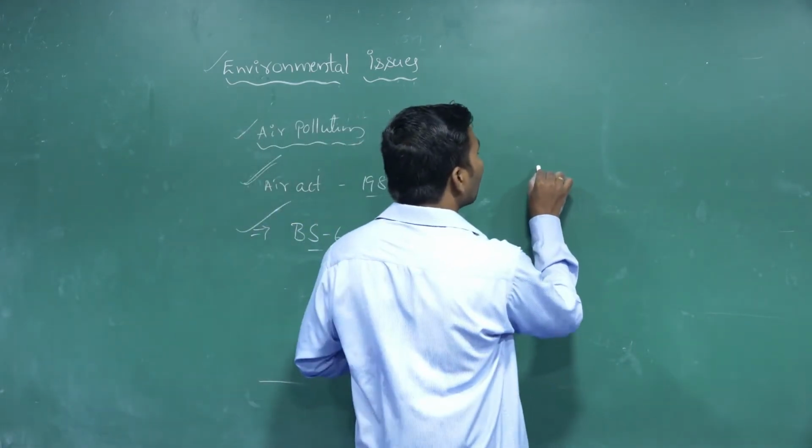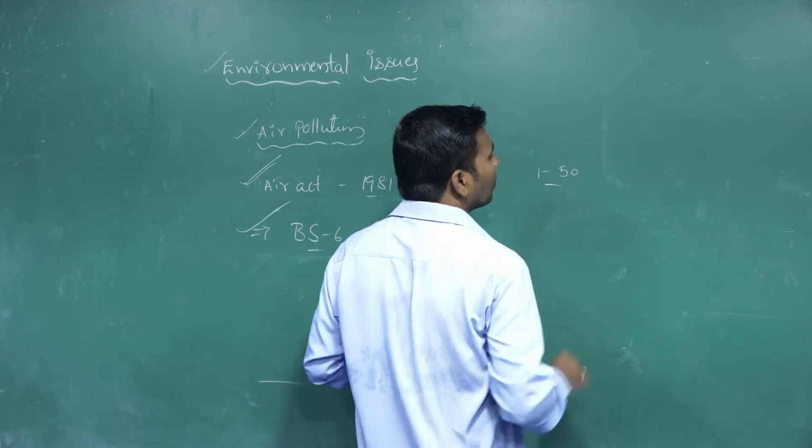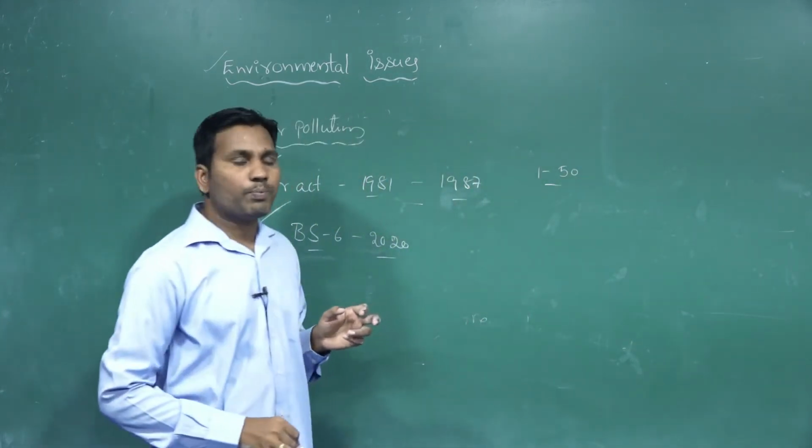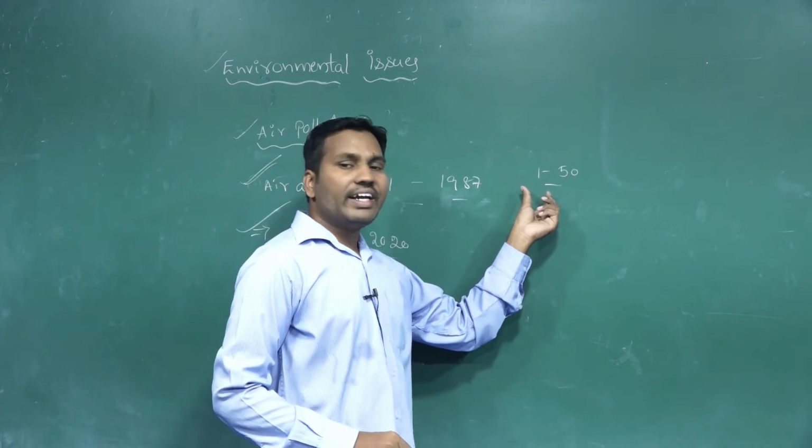So majorly, 1 to 50 is called the air quality index here.